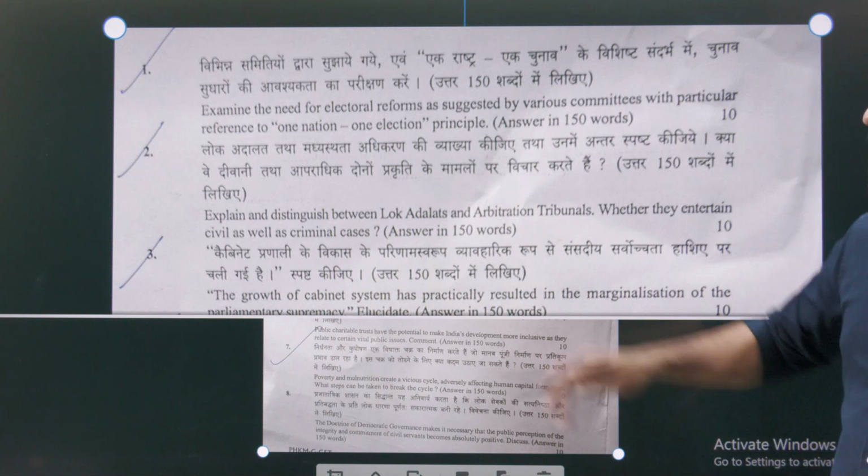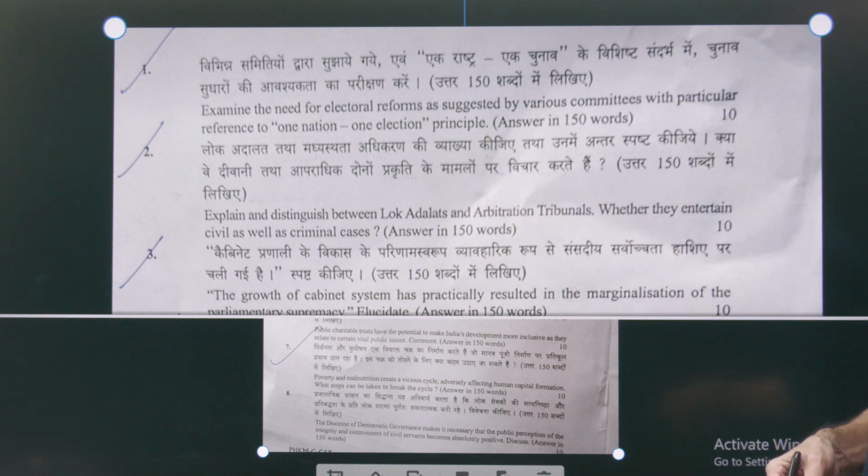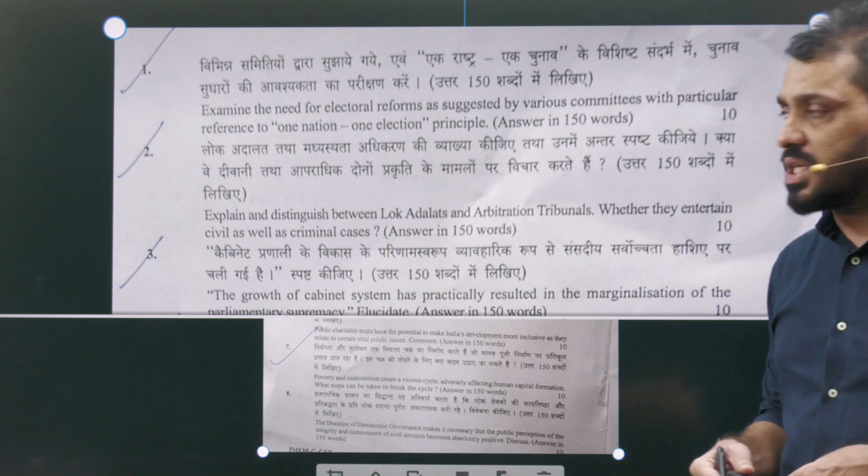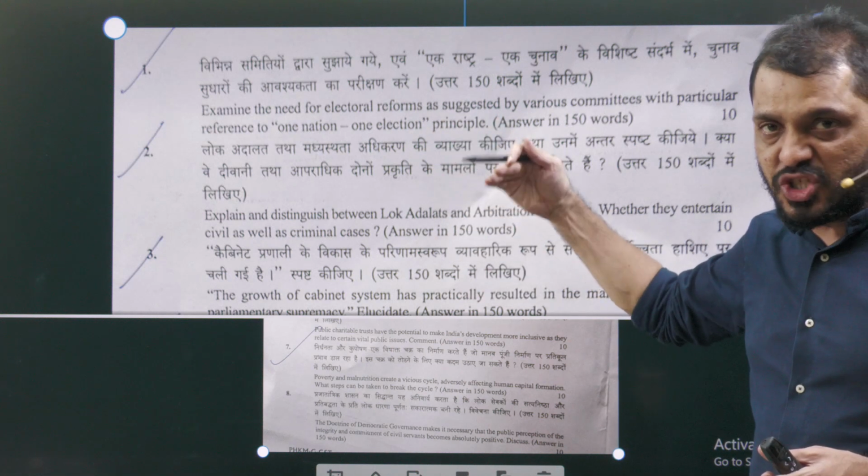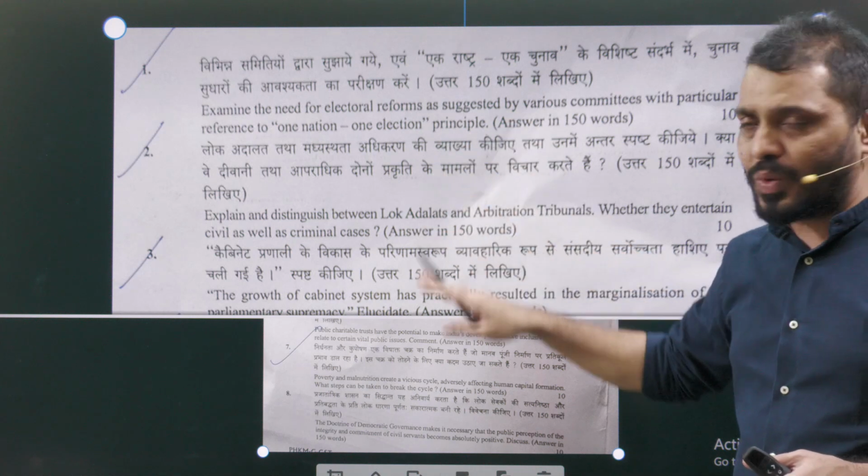Question number 1: Examine the need for the electoral reforms as suggested by various committees with particular reference to the one nation, one election principle. This question is regarding electoral reforms in general, and in particular the one nation, one election principle.